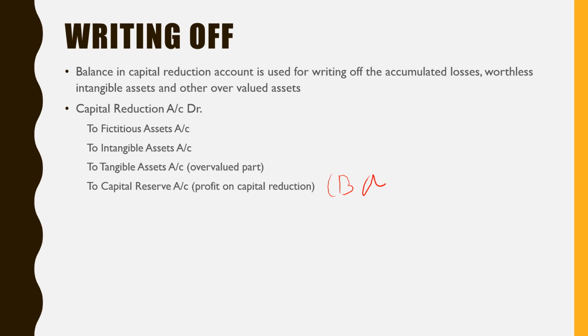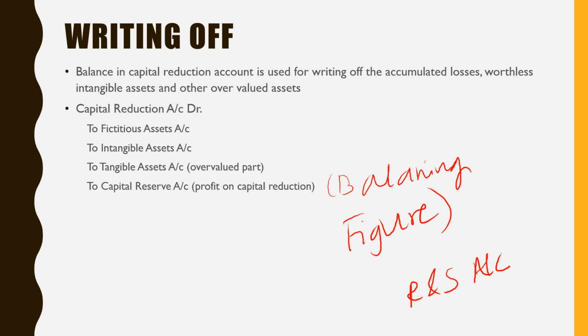This is the balancing figure, and that figure will be transferred to capital reserve, because all this procedure is related to your investing and financing activity. It is not an operating activity. That's why the profit on capital reduction will be treated as capital reserve and not any revenue reserve. This capital reserve will be shown under reserves and surplus in the new balance sheet.